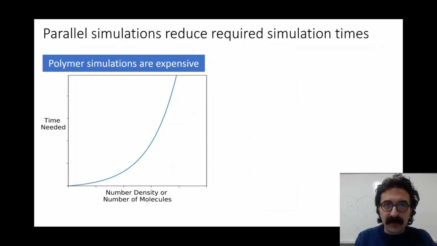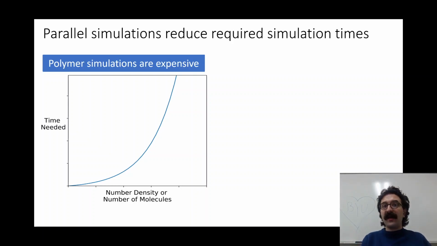Another important thing that we've decided to implement is parallel programming to solve our systems. Polymer simulations, as you can see from the plot on the left here, are quite complex and require a lot of time, and that time exponentially increases with increases in number density or the number of molecules.